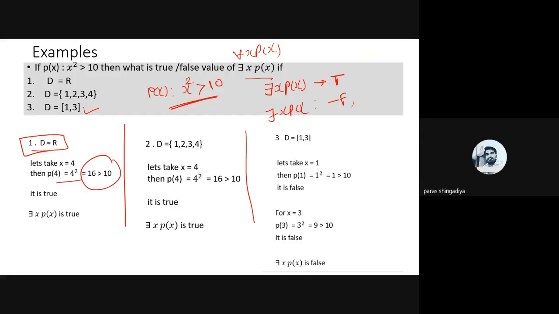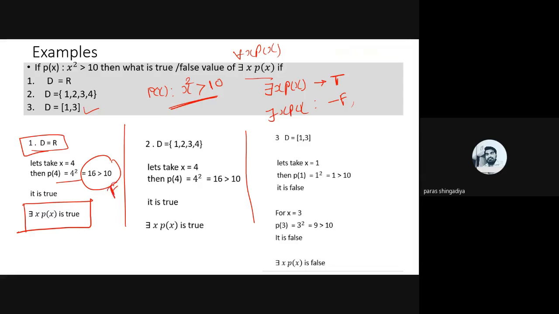If it becomes true, then the answer of there exists x p(x) will be true. And if it is false for all values of the domain, then it will be false. So here I consider x equal to 4, the first value, and p of 4 will be true. p of 4 is 4 square, which is 16, and 16 is greater than 10, that is true in mathematics.